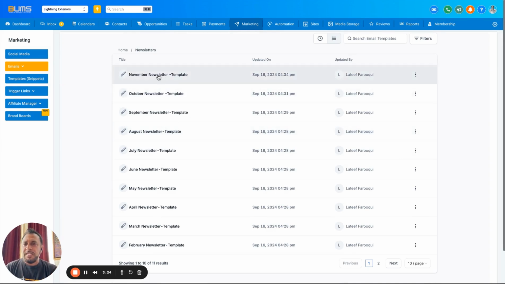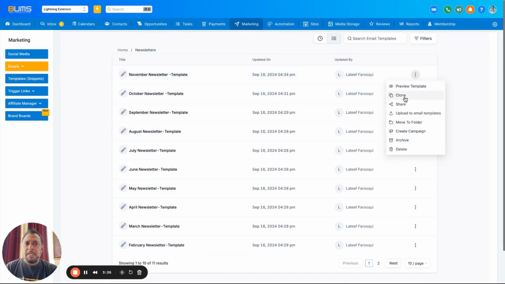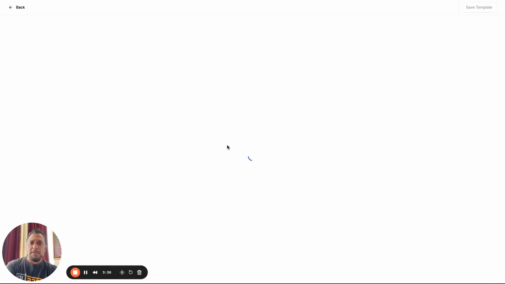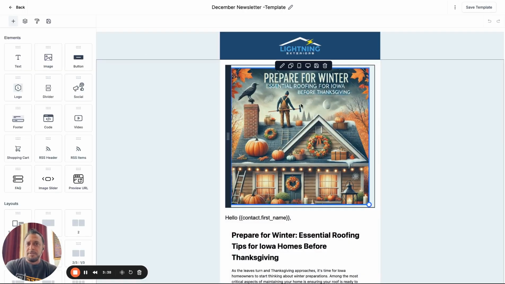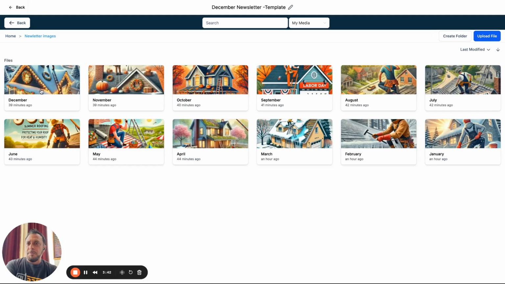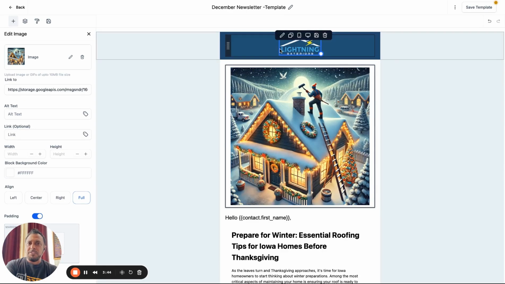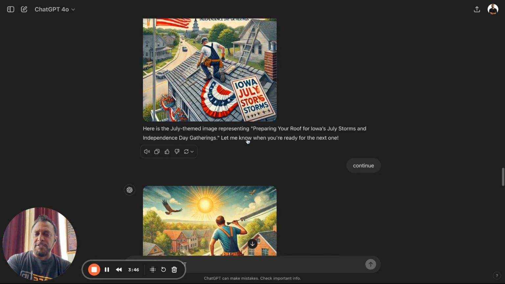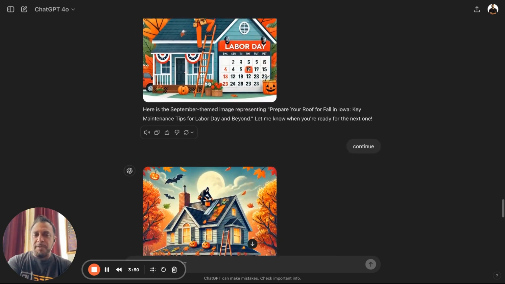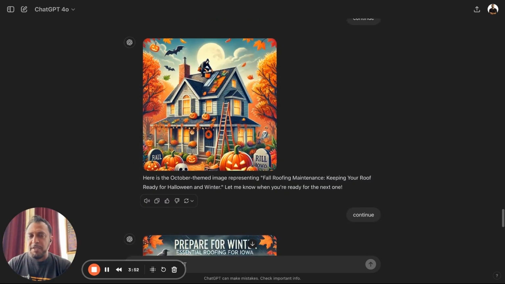But what we're going to do is take our November template. We're just going to clone it, right? And we're going to rename it as December. And we're going to get rid of this clone and we'll clone it. And here's our article, right? So the first thing we're going to do is I'm going to change the image. I've already uploaded my images. So I'm going to go here with this image, just so you know, is right from here. Like I just went in here and it's going to ask you to say continue for every month. So you just say continue and make a new image, continue. If you don't like it, it's easy to make a new image.